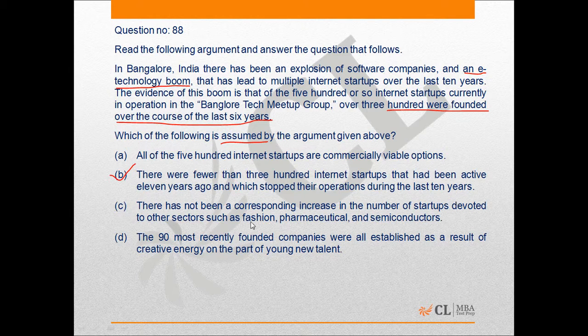Option C is definitely irrelevant because it talks about fashion, pharmaceutical, or semiconductors industry, so they talk about some other industry. And a good way of checking an assumption question is by negating the assumption. If it affects the conclusion, then it is the right assumption. So if we negate option A or option C or option D, they will not really affect the conclusion that there has been an explosion of software companies. But if we negate B, it will clearly weaken the argument. Hence, B is the assumption that is taken by the author in the argument given above.